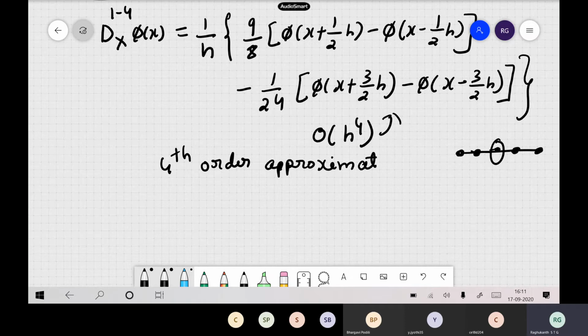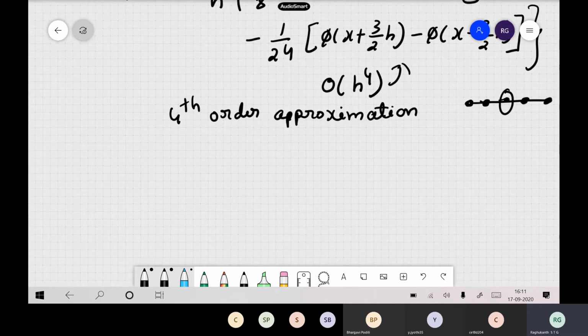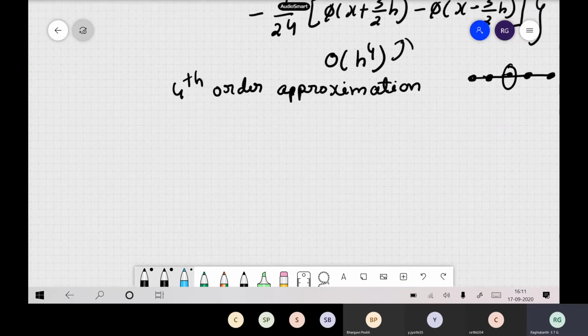But the only problem is that more number of points are required to calculate these derivatives. So this is how we can calculate, and similarly you can calculate for higher derivatives also.